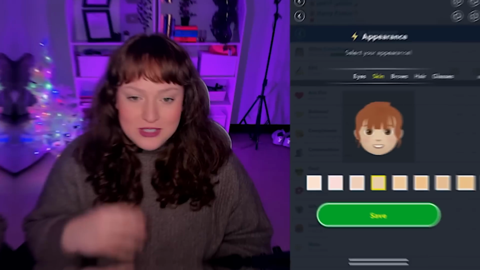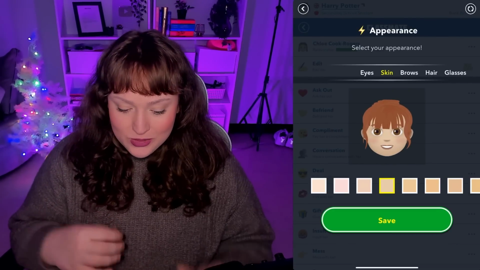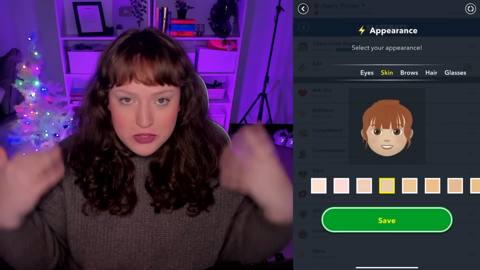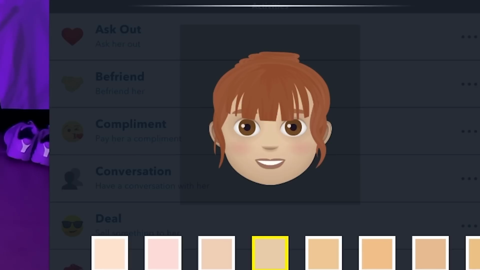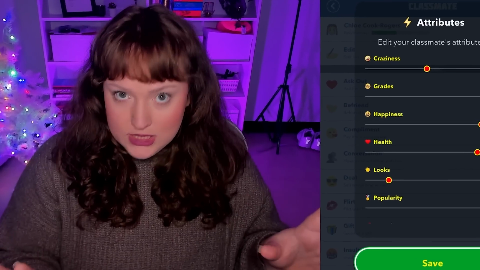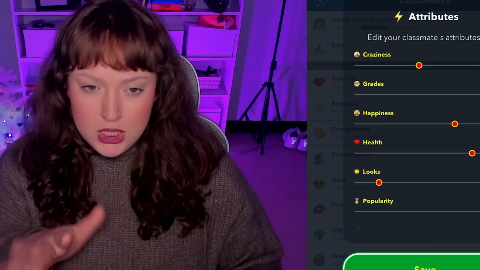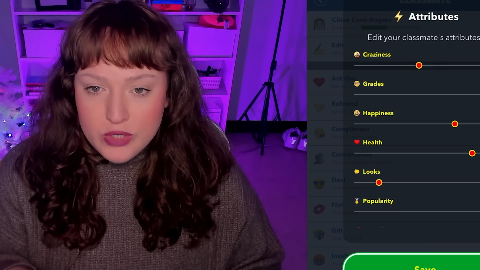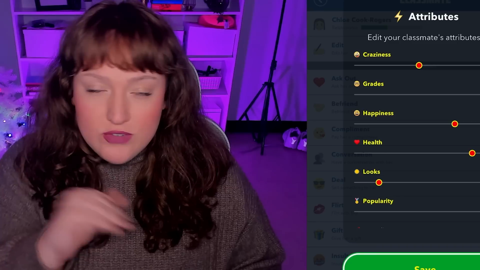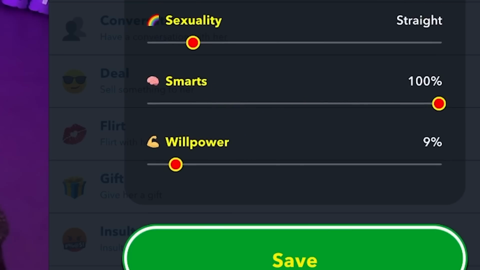our enemy. So we have Miss Hermione Granger here. We didn't have any hair options of long wavy hair with bangs, especially because we're young, so we only have the younger hairstyles. We're gonna make her a little crazy. Okay, she has a temper, mediocre happiness, just above average, because she does get a bit bullied, she feels a bit othered. We're gonna make her perfectly smart and have medium willpower.